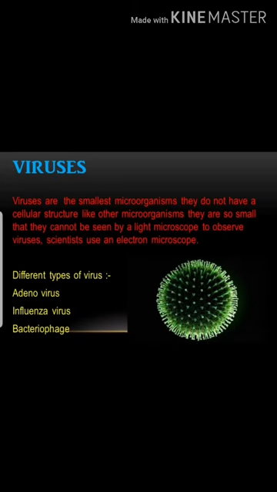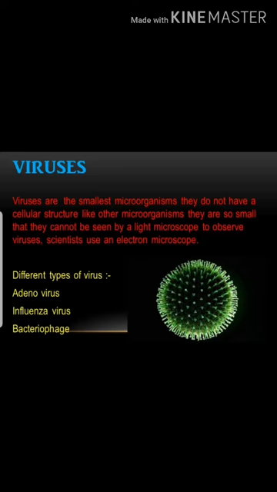Viruses are the smallest microorganisms. They are even smaller than bacteria. Singular of bacteria is called bacterium. Viruses are so small that they cannot be seen by a light microscope. Scientists use an electron microscope to observe viruses.